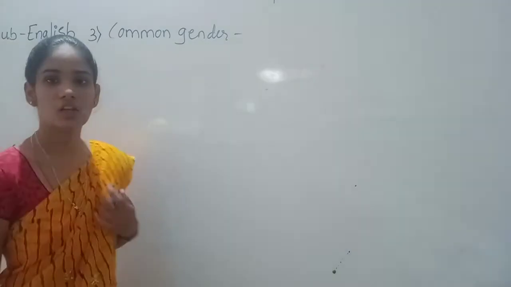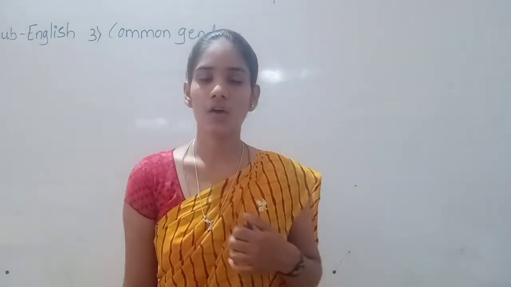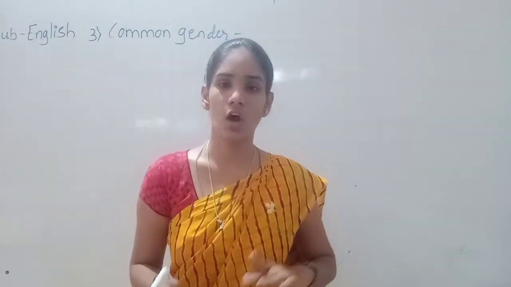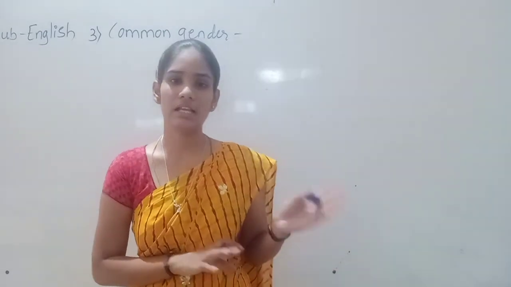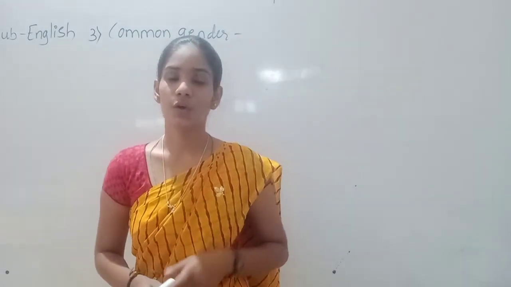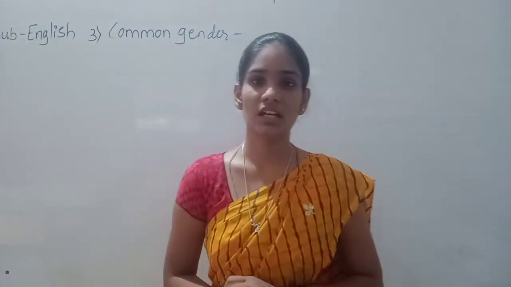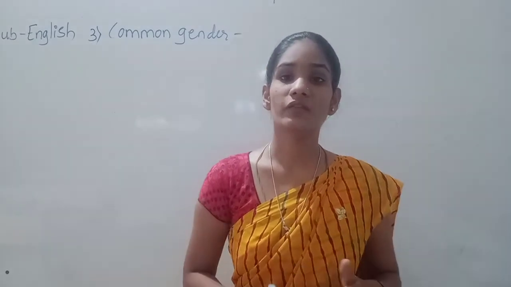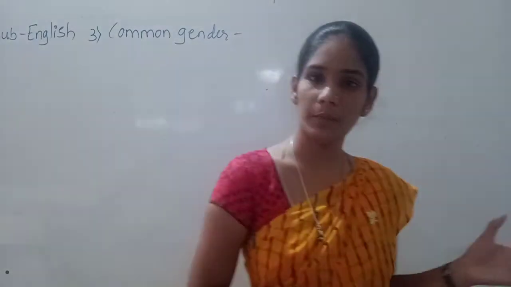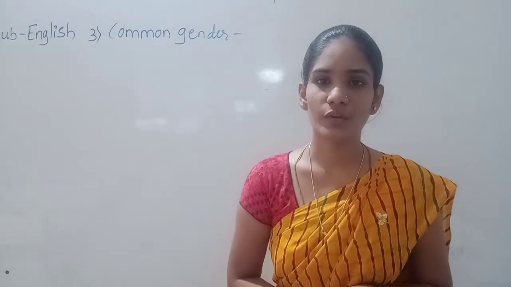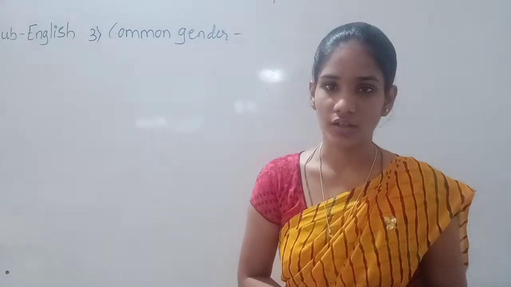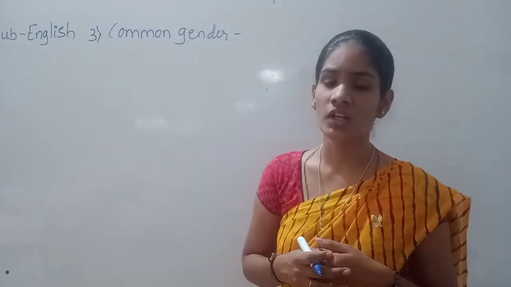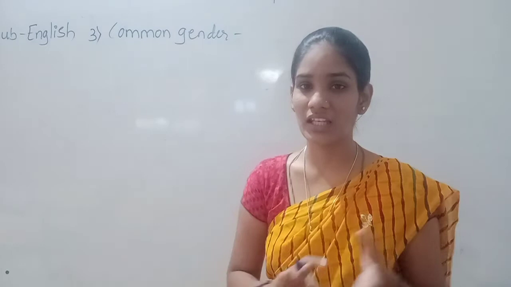So here in this common gender we can see the nouns denote both male person and female person, or both male animal and female animal. The nouns which give the meaning of both female and male, those kinds of words are known as common gender. So how can a noun give both meanings of male and female?